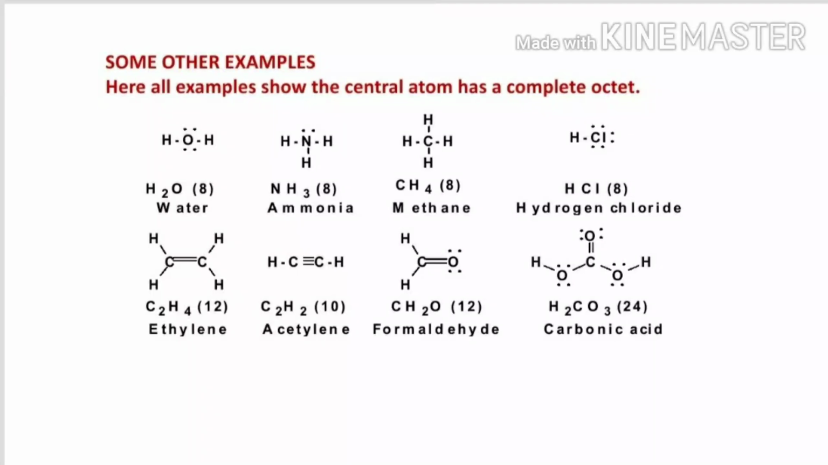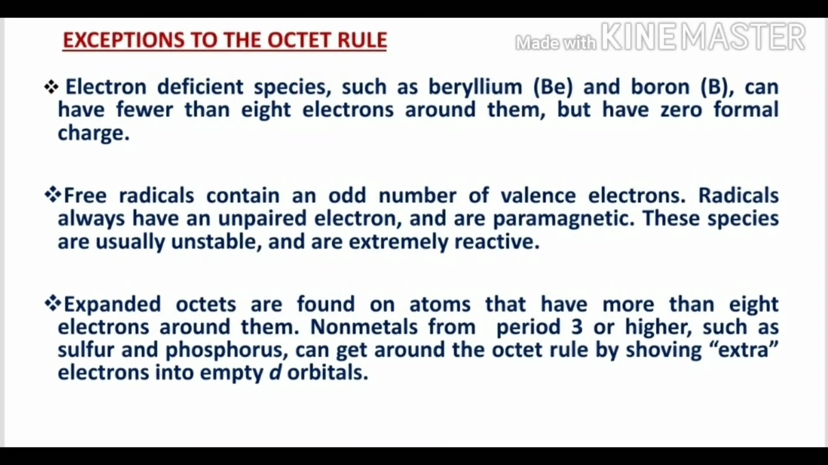Now you see the first example, water. The central atom is the oxygen atom. There are 2 single bonds and 2 pairs of electrons, so totally 8 electrons are there. So it is an octet state. In the same way, in ammonia you see around nitrogen, 3 bonds are there, so 3 times 2 is 6 electrons, and one pair of electrons is present, so totally 8 electrons. In the same way, you can see the other examples also. The central atom is covered by 8 electrons.